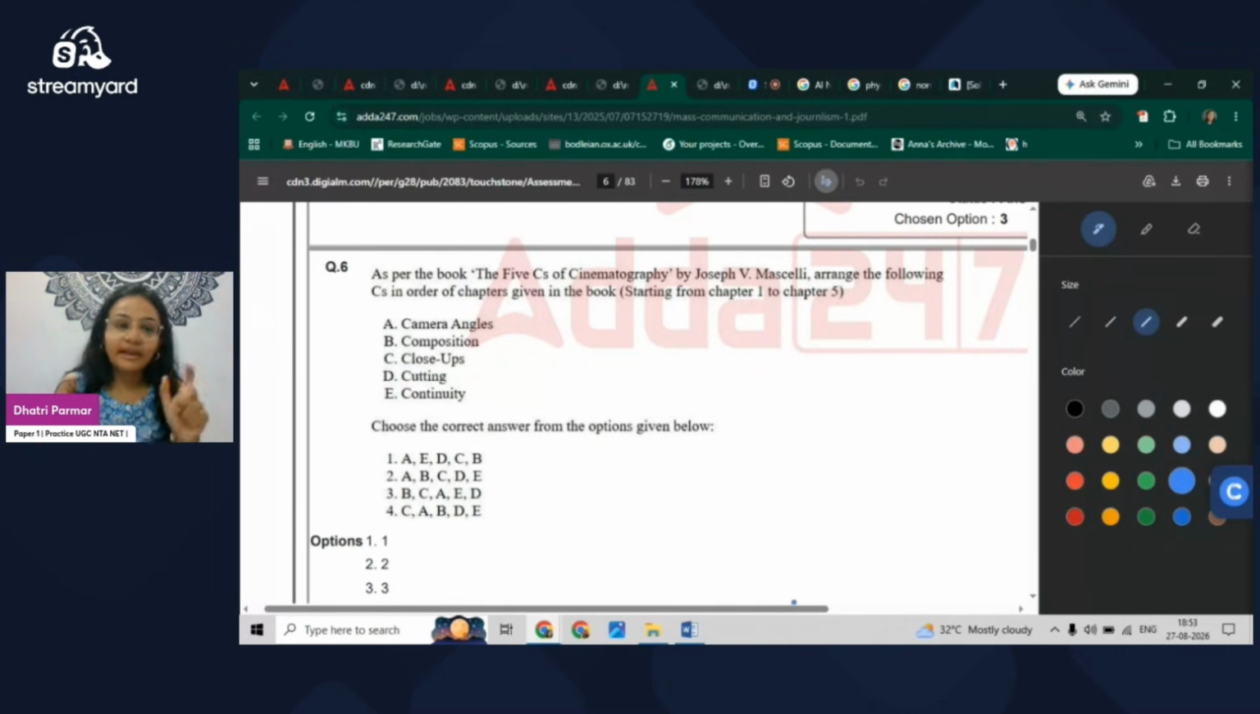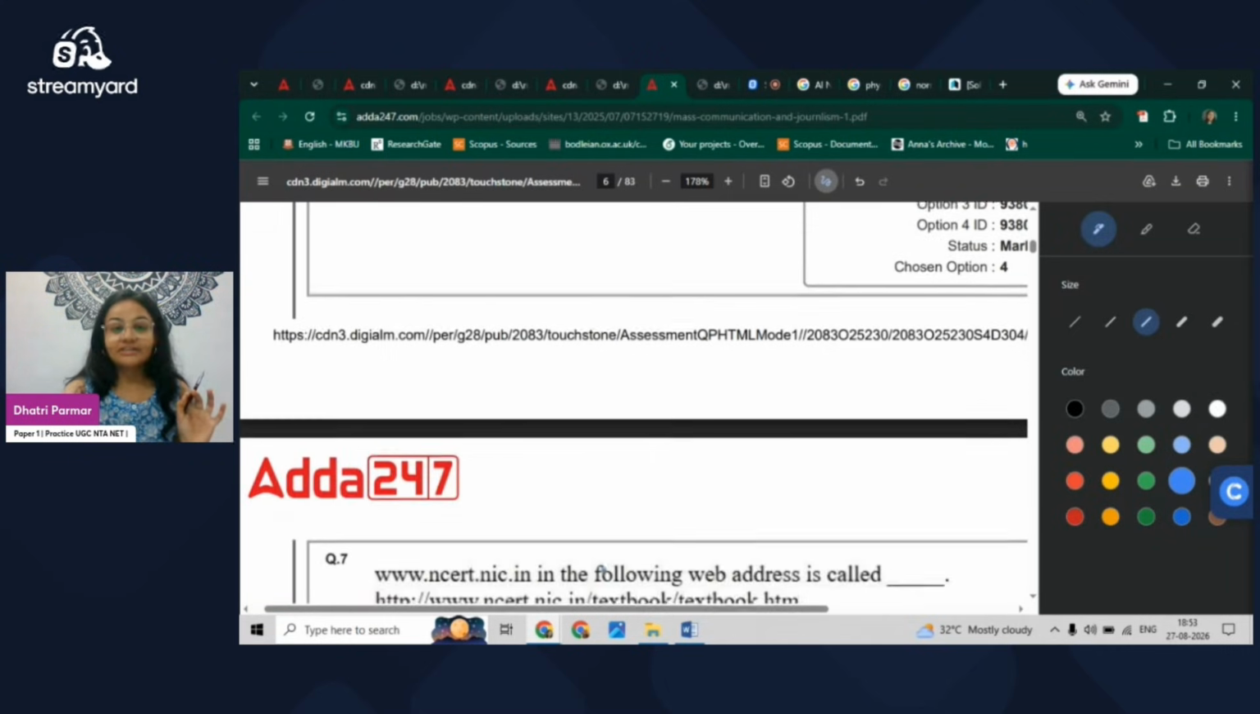The options: camera angles, composition, close-up, cutting, and continuity. If you look at the options, the last would be composition, so B would be last. In that case, we'll start with camera angles, then move to continuity, then cutting, then close-up, and at last the composition. So option A is the right one. Moving to the next question.